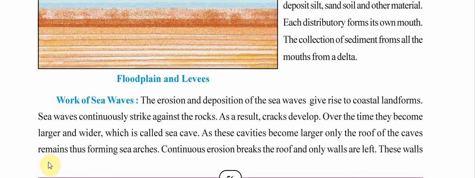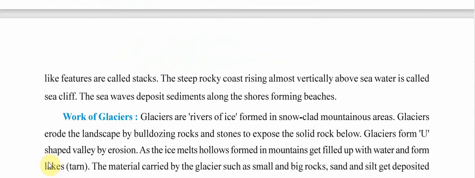As these cavities become larger, only the roof of the caves remains, thus forming sea arches. With this cavity, only the roof will be there, so they are called sea arches. Continuous erosion breaks the roof and only walls are left. Even the roof will be broken down and only the walls, the sides, can be seen. These wall-like features are called stacks.